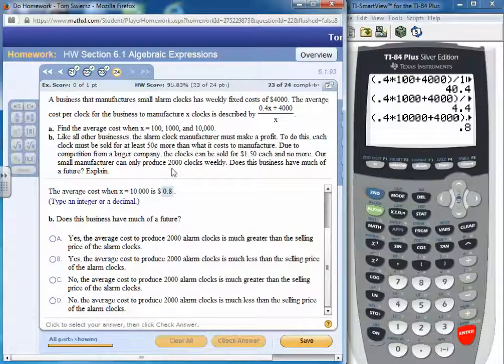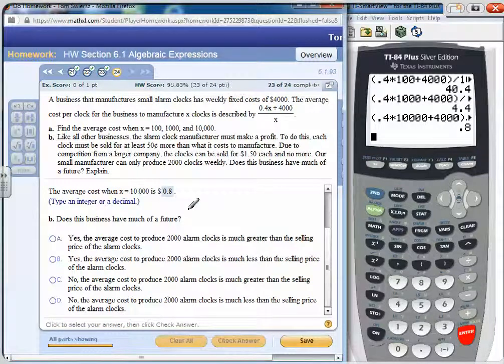Our manufacturer can produce 2,000 clocks weekly. Let's read part B. Like all other businesses, the alarm clock manufacturer must make a profit. To do this, each clock must be sold for at least 50 cents more than what it costs to manufacture. Due to the competition from a larger company, the clocks can be sold for $1.50 each and no more. Our small manufacturer can only produce 2,000 clocks weekly. Does this business model have much of a chance of a future?